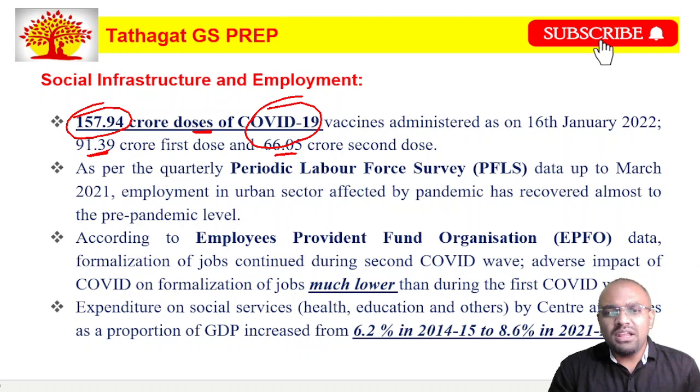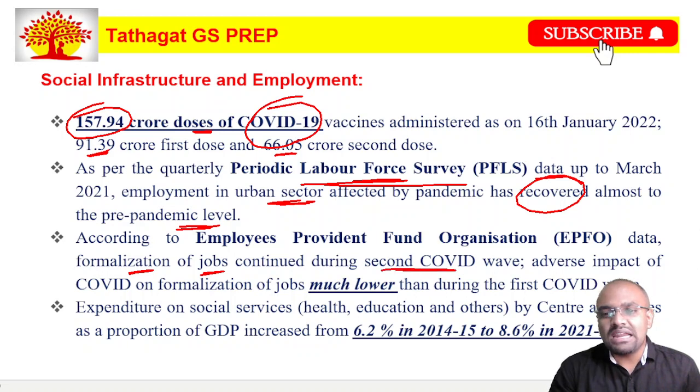When we look at the Periodic Labour Force Survey, which is given every year, it talks about the employment and unemployment data in the country. And this survey says that the employment in the urban sector affected by the pandemic has recovered almost to the pre-pandemic level. And also, according to the Employees' Provident Fund Organisation, the formalization of jobs continued during the second COVID wave.